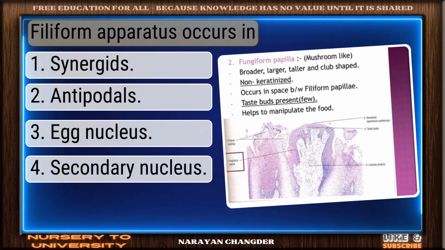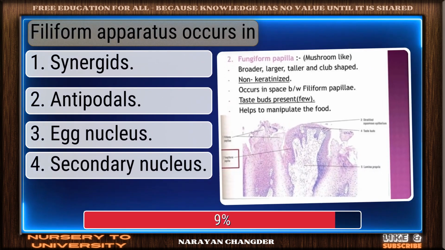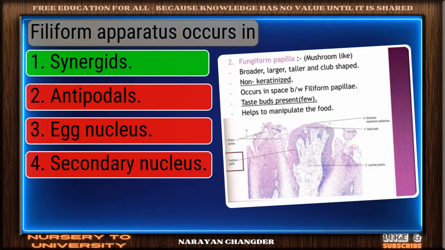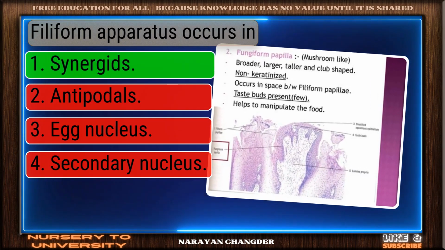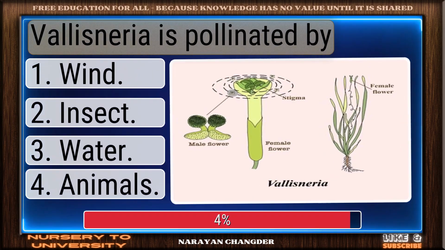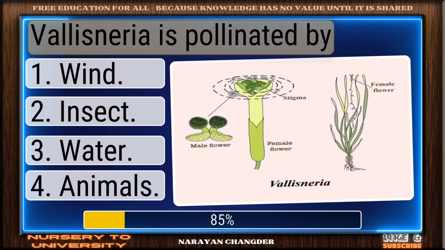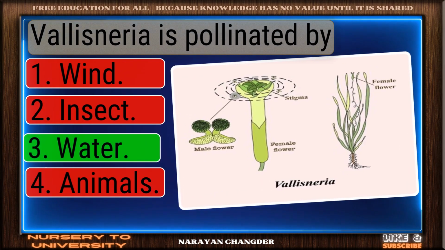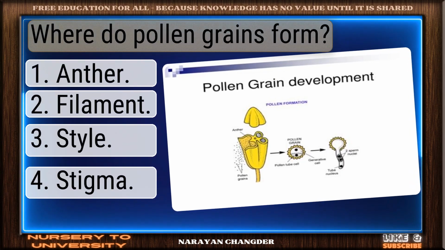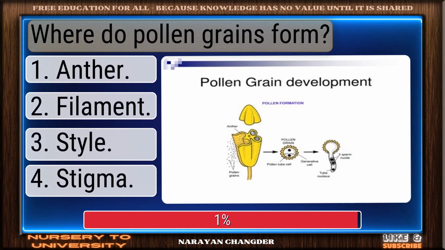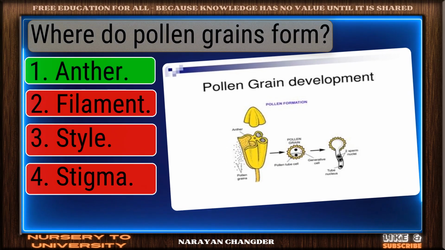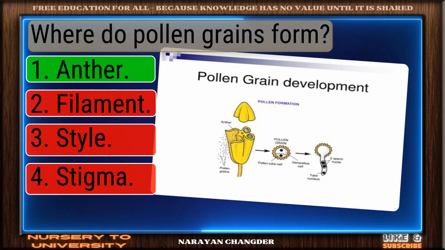Question number 205. Filiform apparatus occurs in. Right choice. Synergids is the best answer. Question number 206. Vallisneria is pollinated by. Well reasoned. Water is the correct choice. Question number 207. Where do pollen grains form? Smart pick. Anther is the correct choice.